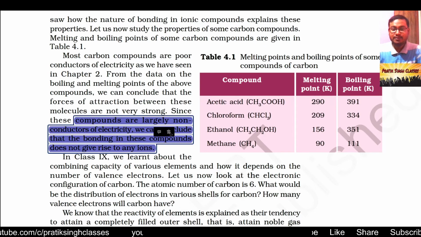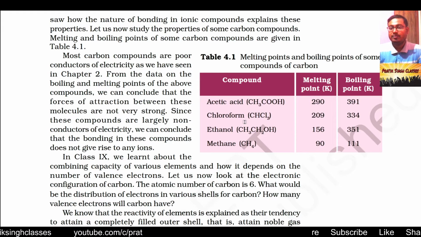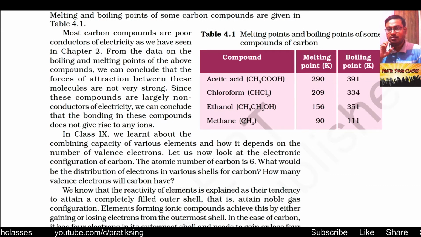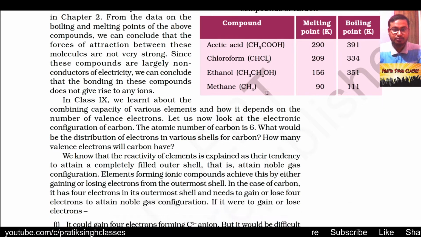That means whenever they form a covalent bond, no ions are formed. Ions only form when one atom or a group of atoms completely transfers electrons, whether it takes or gives them. But in these covalent compounds, the electrons are only shared among the atoms making the compound.